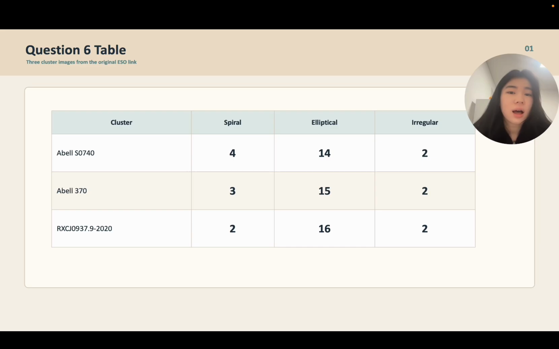3. Comment on the result from question 6. The three selected cluster images in Q6 all showed a strong dominance of elliptical galaxies.